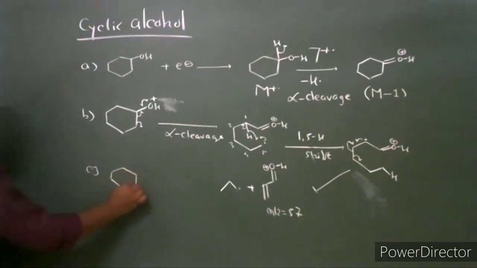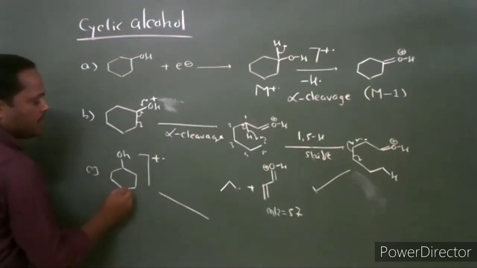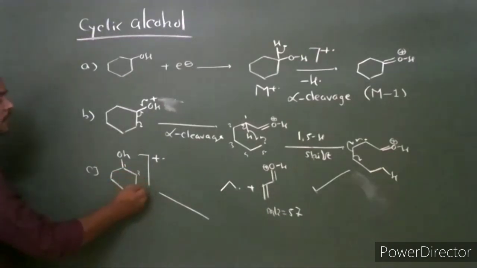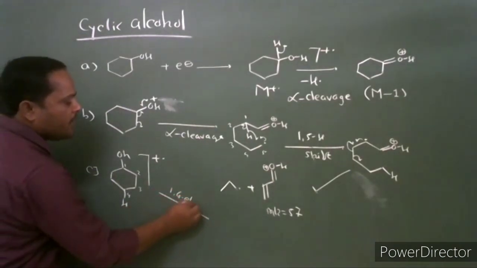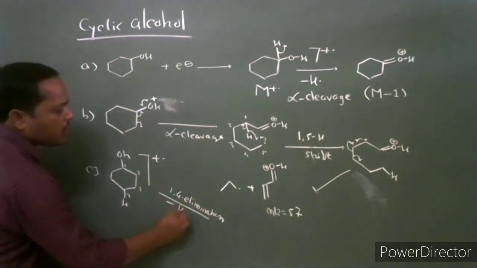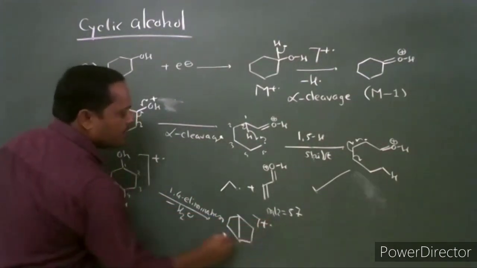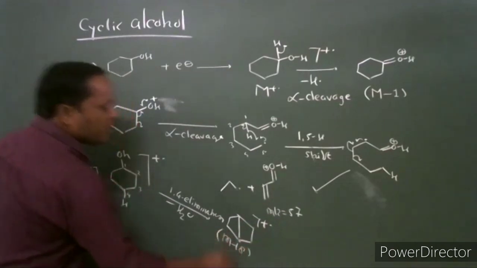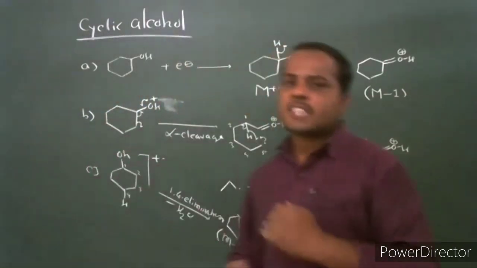The third mode of fragmentation: the cyclic alcohol generally undergoes a 1,5 hydrogen transfer, the hydrogen from the 4 position and the hydroxy from the 1 position, a 1,4 elimination. The loss of a water molecule takes place to give this fragment ion, which has mass less than 80 units. These are the three possible ways of fragmentation in cyclic alcohol.